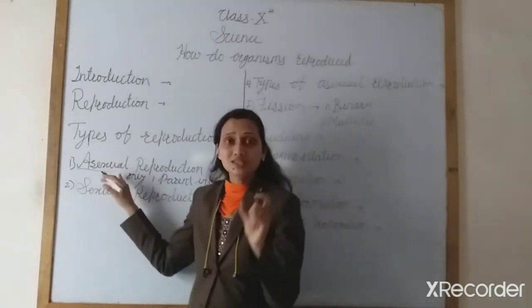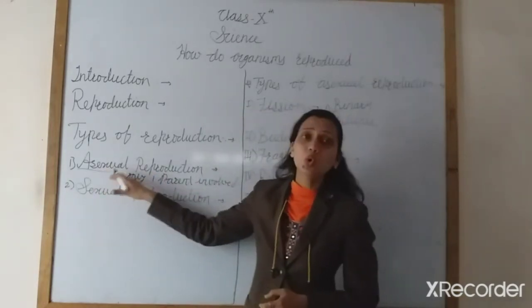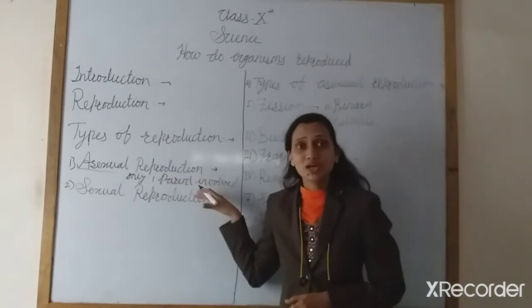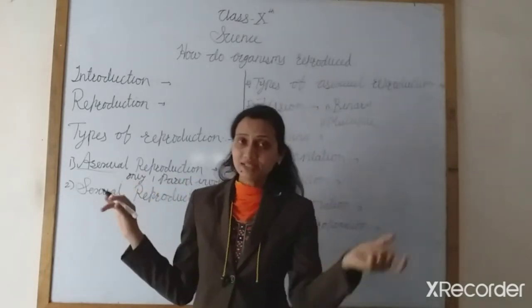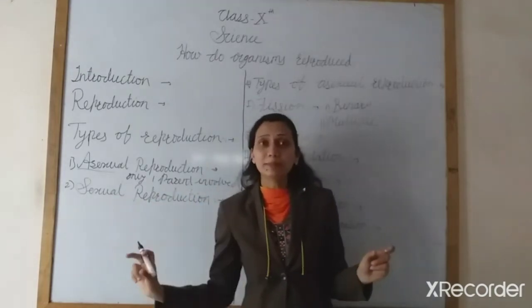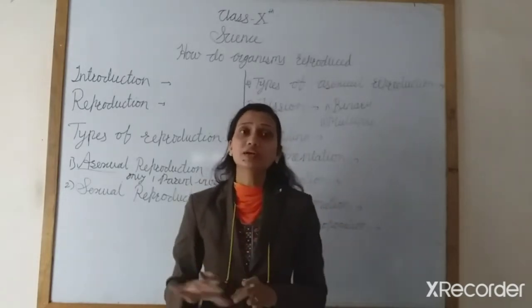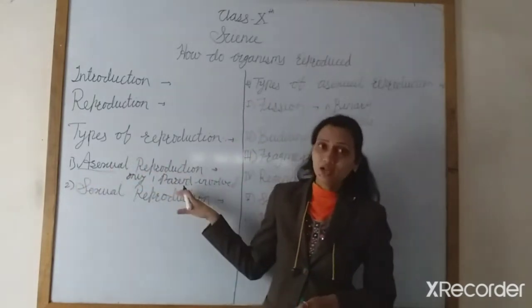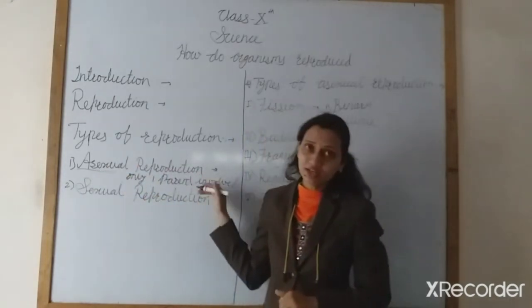Understand? You should always remember why it is called asexual: because there is no need of the sex cell, the gamete, which in the male is the sperm and in the female is the ovum. There is no fusion in asexual reproduction, so it is called asexual reproduction.